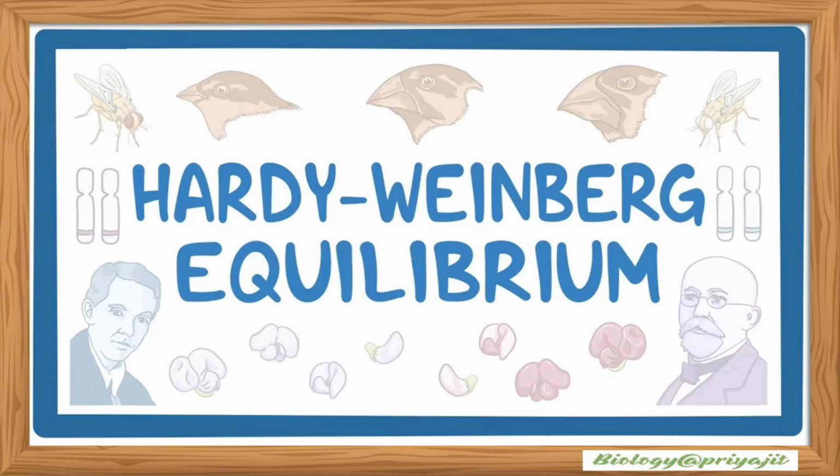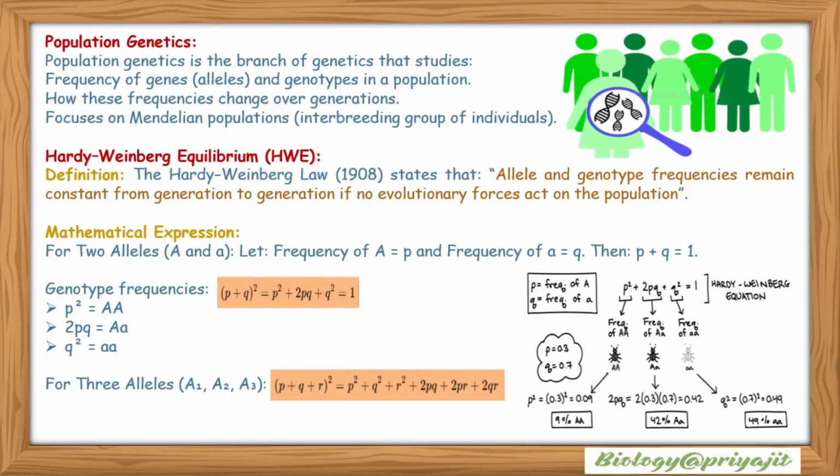We will understand its assumptions, work through simple examples, and uncover the key factors that disturb this equilibrium and drive evolution. Population genetics is the branch of genetics that studies the frequency of genes or alleles and genotypes in a population, and how these frequencies change over generations. It focuses on Mendelian populations, interbreeding groups of individuals. So what is Hardy-Weinberg equilibrium?